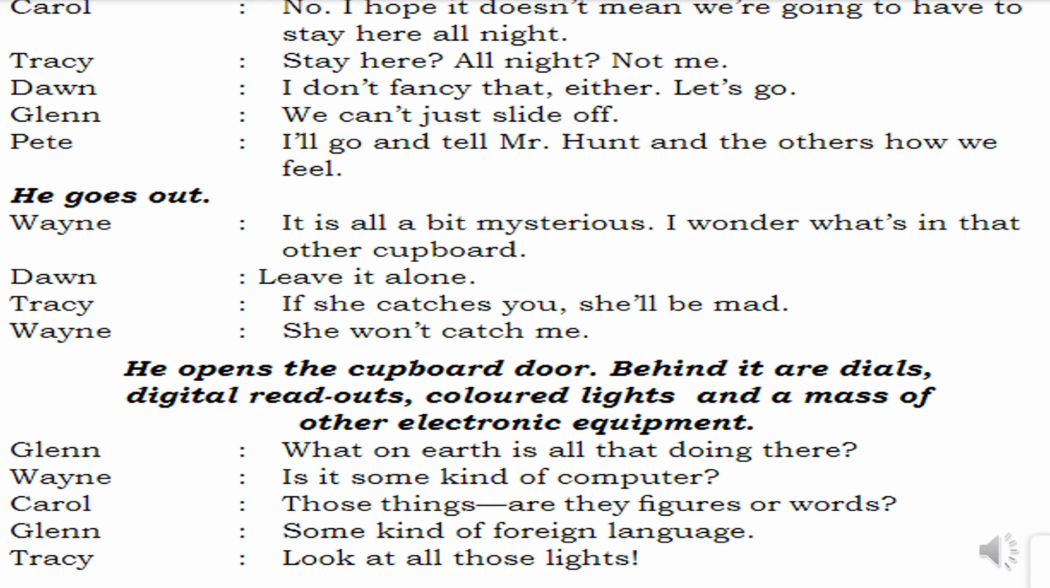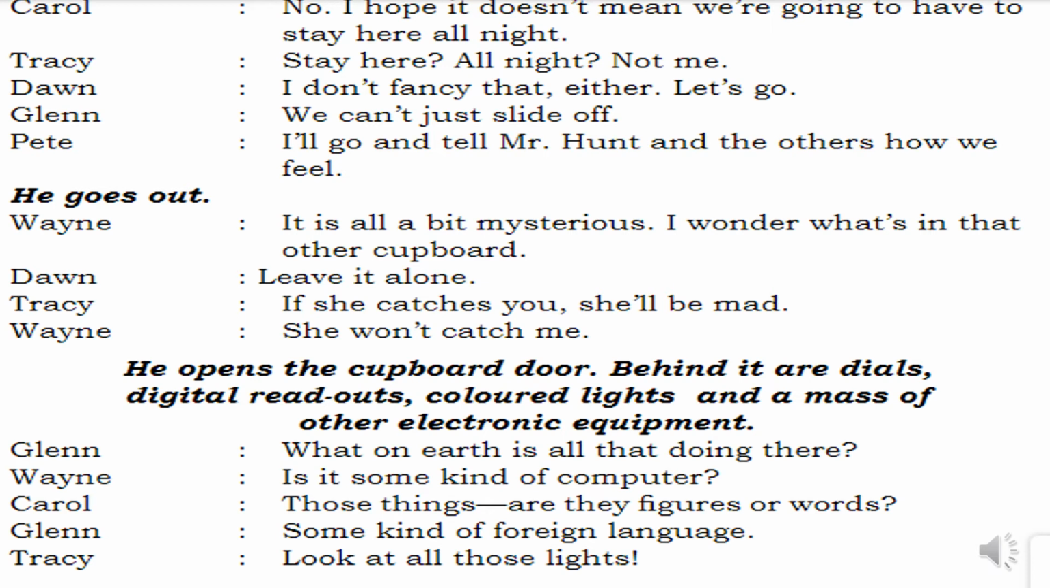Tracy says, if she catches you, she'll be mad. She gets angry when she catches you opening that cupboard. Wayne says, she won't catch me. Wayne was so confident that she can't catch me. Then what happens? He opens the cupboard door. Behind it are dials, digital readouts, colored lights, and a mass of other electronic equipment. When Wayne opened that particular door, he could see the dials, digital readouts, colored lights, and a mass of other electronic equipment installed in that cupboard.